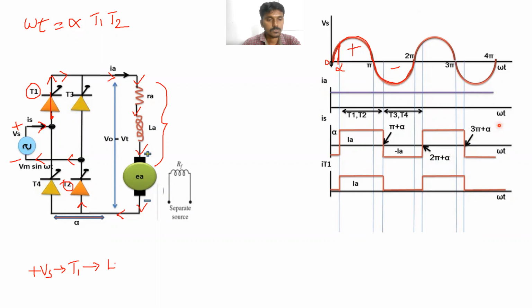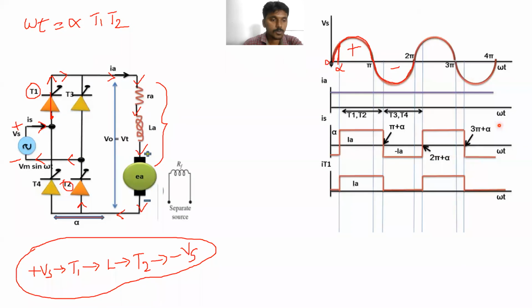Load. Next, after the load, thyristor T2 and negative to supply. T2. Next, minus Vs. Okay, this is the path for flowing the current when T1 and T2 are triggered.